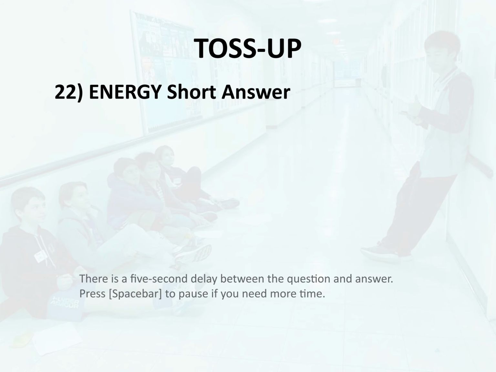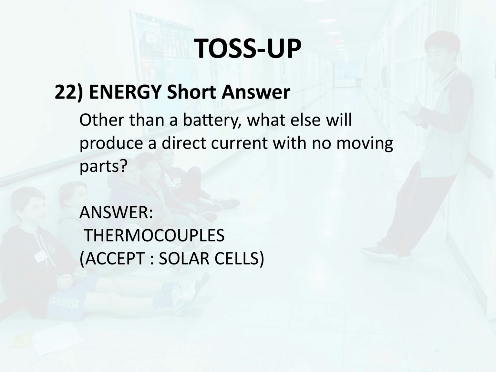Toss-up 22. Energy short answer. Other than a battery, what else will produce a direct current with no moving parts? Answer. Thermocouples.